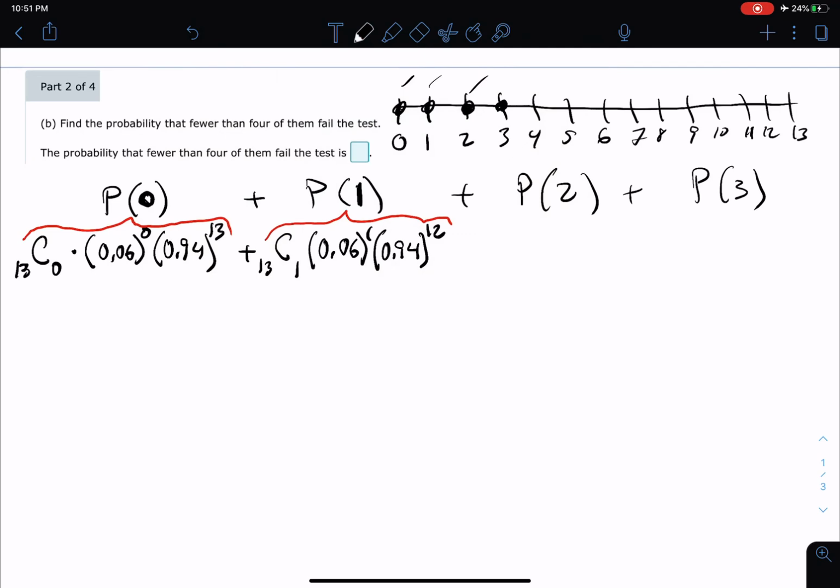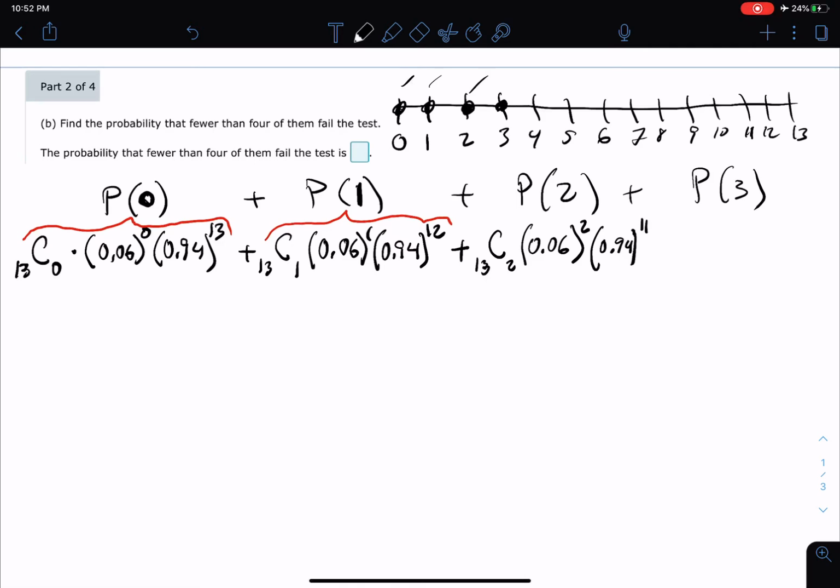The probability that exactly 2 fail is going to be a combination of 13 choose 2. We've got the probability of failure is 0.06. How many are failing this time? 2, because it's the probability of 2, right? And then we've got the probability of passing is 0.94. If 2 fail, that must mean out of 13, the remaining 11 must be passing.